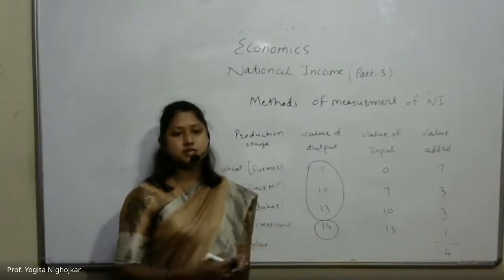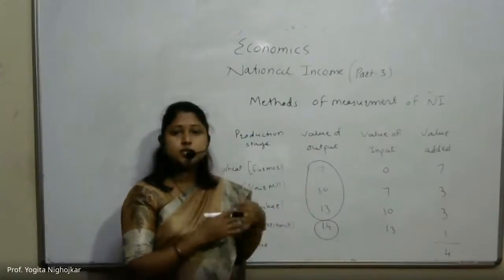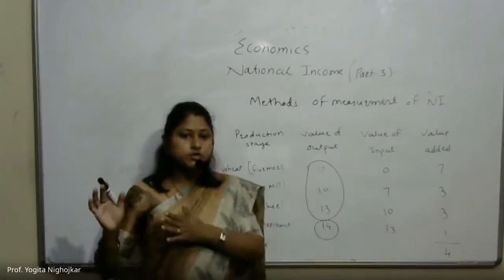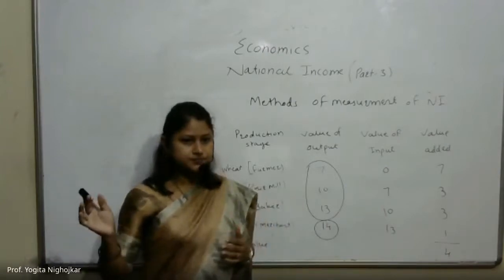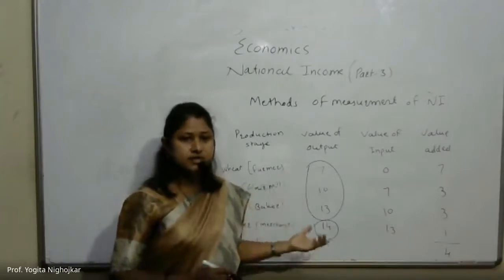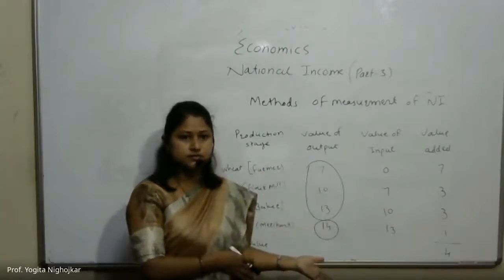Value of self consumption is taken into account because these goods are like those produced for the market. Then the value added in the government sector is equal to compensation of employees only, right?